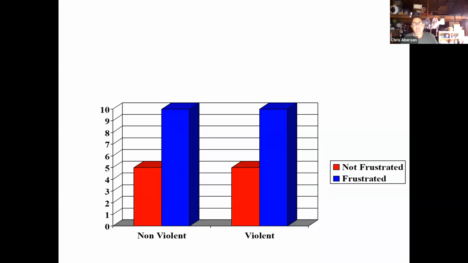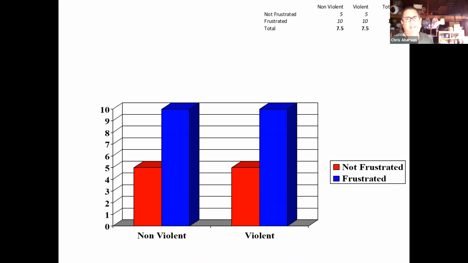So here's a graph where we have a couple of different mean values. One thing we can see is that the mean for the non-violent games and the mean for the violent games are both 7.5. So we don't have a main effect there in terms of whether there's a difference between those types of games. We do have a difference between the frustrated and the not frustrated conditions. For the frustrated conditions, there's a mean of 10. For the not frustrated conditions, there's a mean of 5. What does that mean? Well, it means that we do have a main effect for frustration. At least graphically, we have a main effect for frustration.